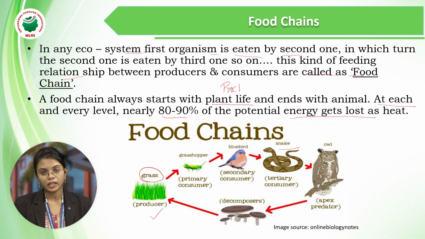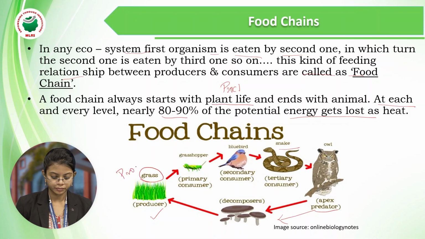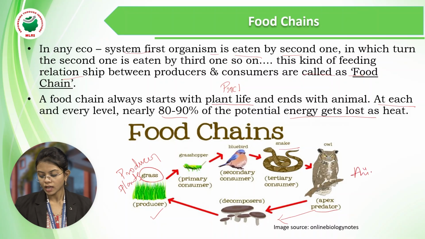The snake is eaten by an owl, and this owl is a predator which is not eaten, but goes to decomposition by decomposers. So our food chain starts with the producer, that is plants, and ends with the animal. At each and every level, nearly 80 to 90% of the energy gets lost as heat.